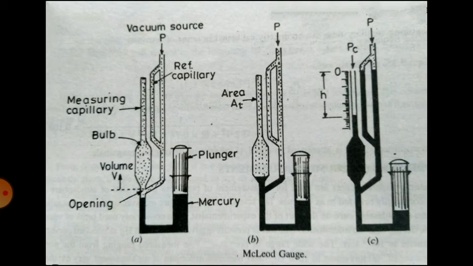Then P is equal to H squared A T upon V. So H will be the differential pressure. Hence the measuring capillary tube can be directly calibrated in terms of pressure. You can see the difference in the mercury levels. So the measuring capillary tube can be directly calibrated to show the pressure. So this is the construction and working of the McLeod gauge.